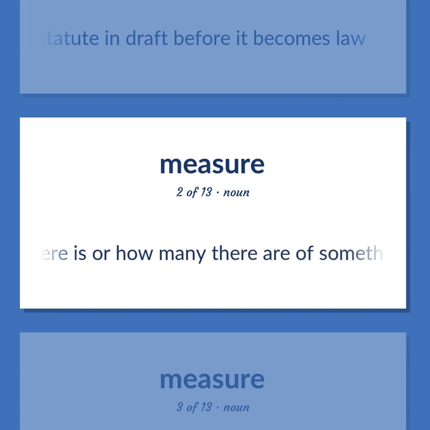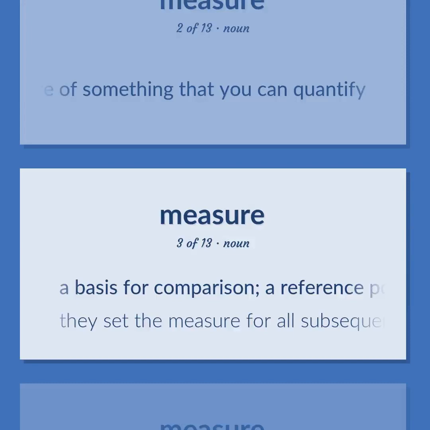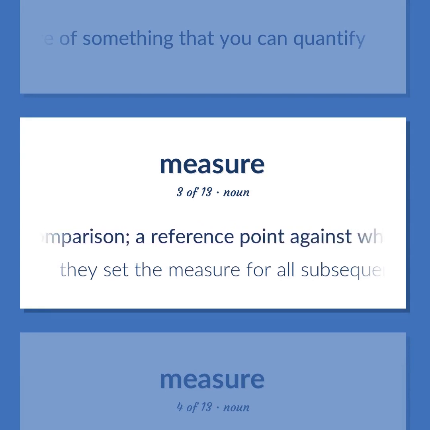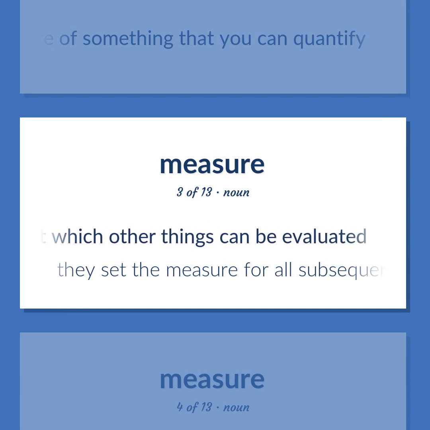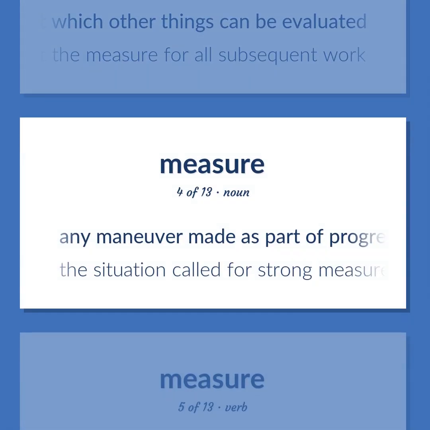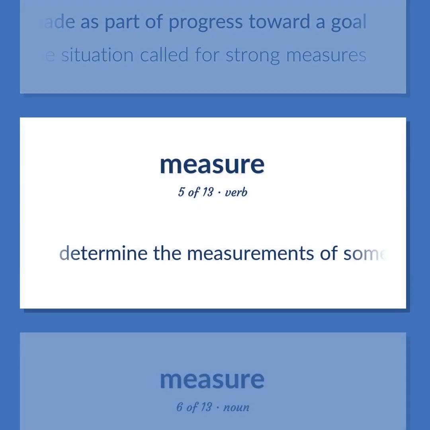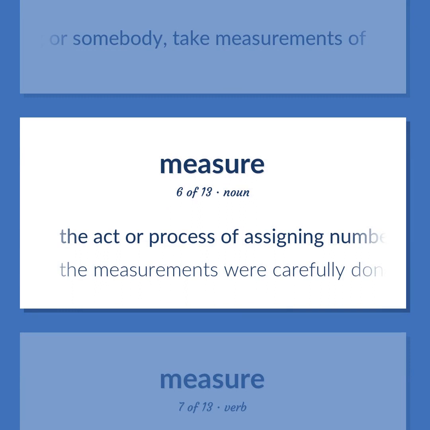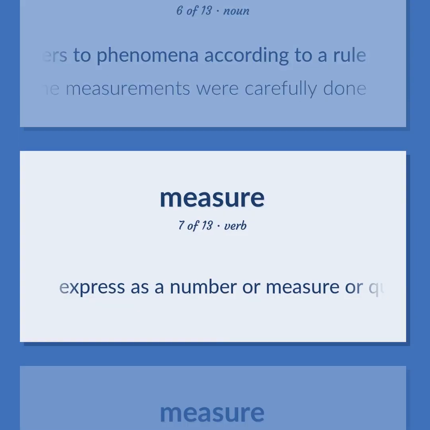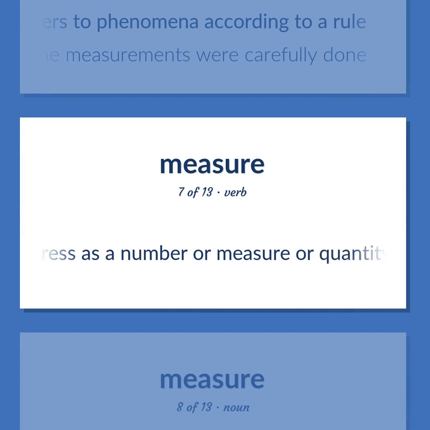How much there is or how many there are of something that you can quantify. A basis for comparison. A reference point against which other things can be evaluated. They set the measure for all subsequent work. Any maneuver made as part of progress toward a goal. The situation called for strong measures. Determine the measurements of something or somebody, take measurements of. The act or process of assigning numbers to phenomena according to a rule. The measurements were carefully done. Express as a number or measure or quantity.